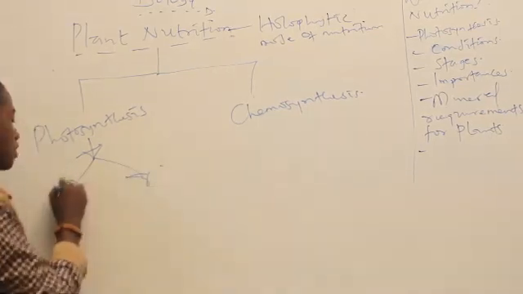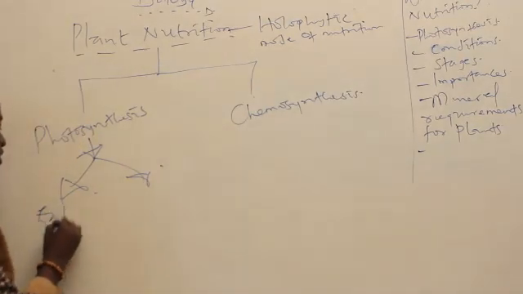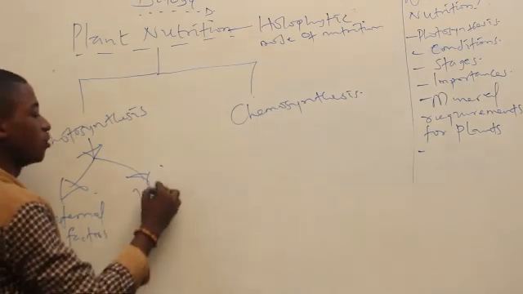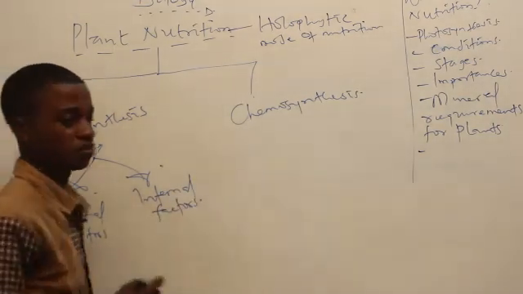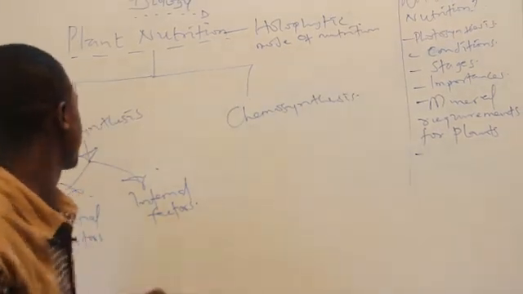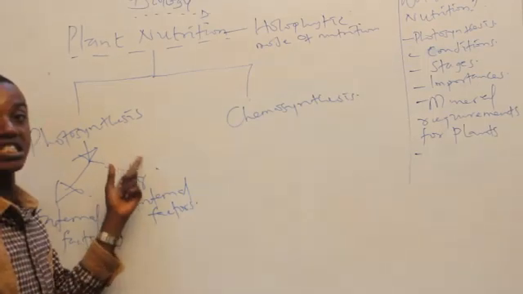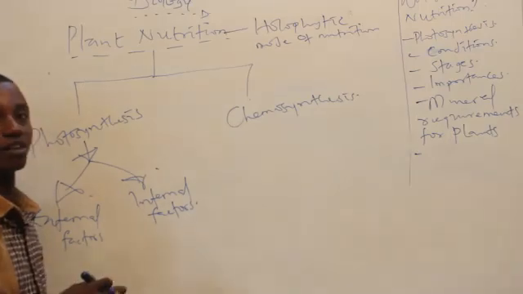Photosynthesis basically needs two factors for it to be successful. We have what we call the what? The external factors. And we have what we call the what? The internal factors. So as I said earlier, there are two major factors that have to be present before photosynthesis can take place. One is external factor, while the other one is internal factor.